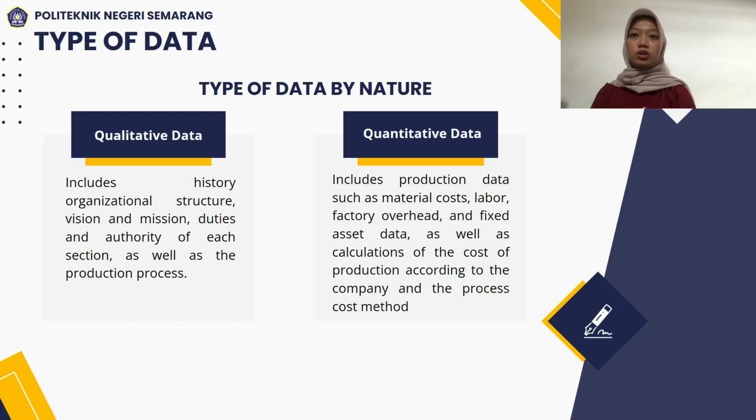Qualitative data contains sentences that describe something, including history, organizational structure, vision and mission, the authority of each section, as well as the production process. While quantitative data is an approach that emphasizes analysis of numerical data or numbers processed using statistical methods. It includes production data such as material cost, labor, factory overhead, and fixed asset data, as well as calculation of the cost of production according to the company and the process.